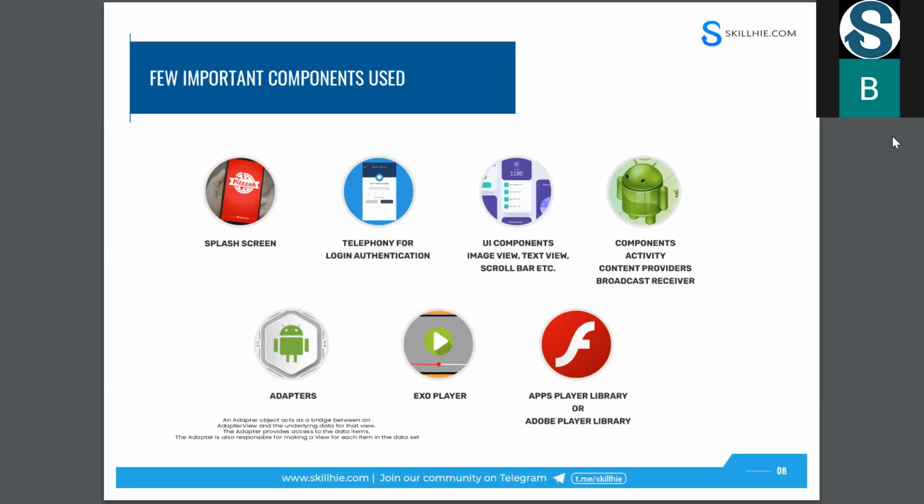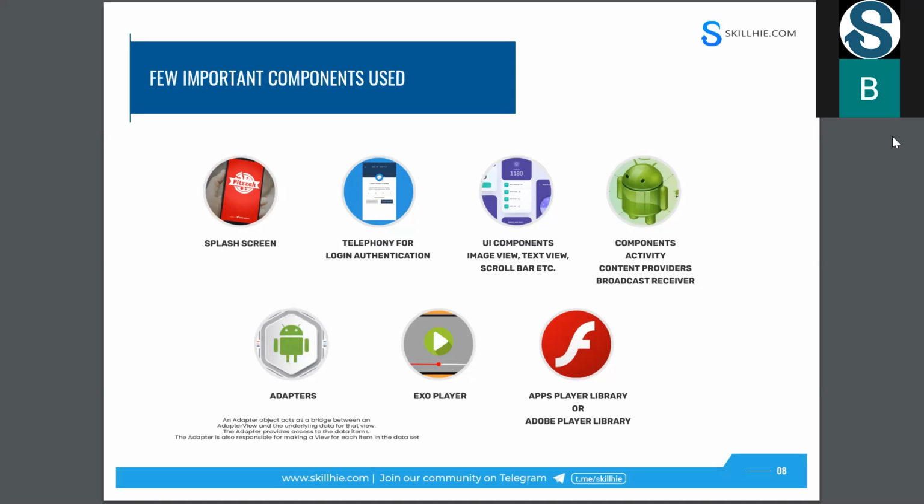Nowadays some companies don't ask for registration; they simply ask for your telephone number, and as soon as you enter it, they send you an OTP to your mobile phone. Then you can enter your OTP and log into the application. This is done by the telephony manager. We have a telephony manager library in Android. Through that manager we can do the OTP or login screen.